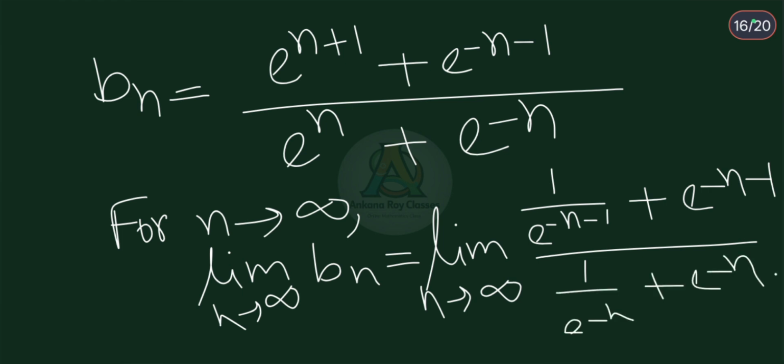We just write e to the power n plus 1 as 1 divided by e to the power minus n minus 1. We can write it this way because we know that e to the power x is equal to 1 divided by e to the power minus x, because e to the power minus x is ultimately 1 by e to the power x.